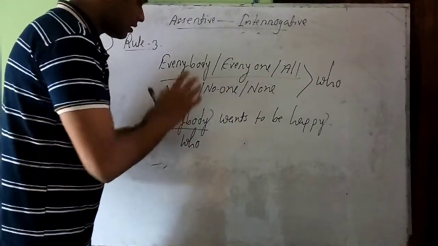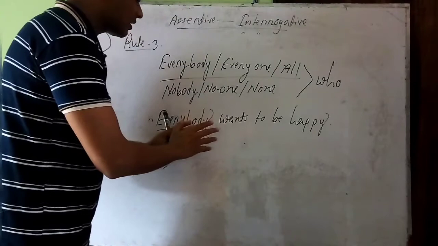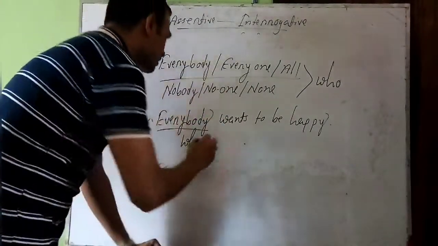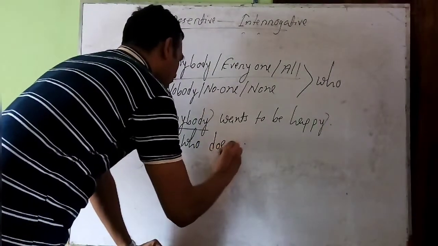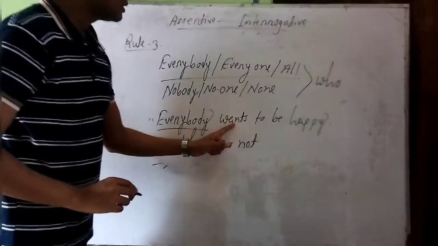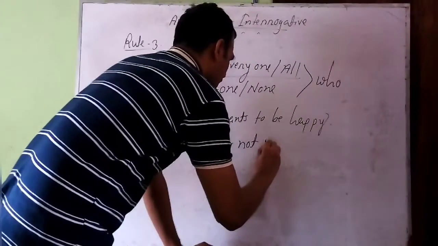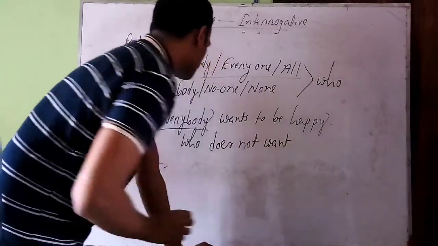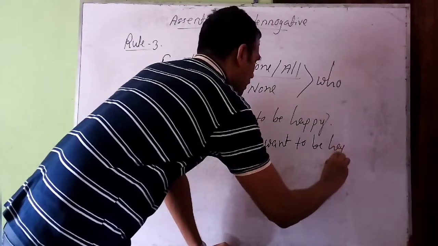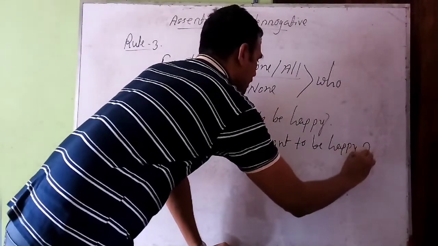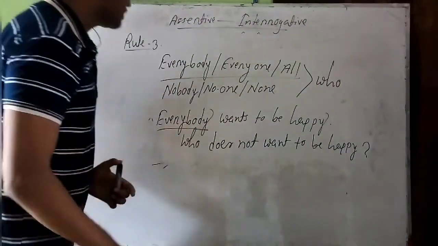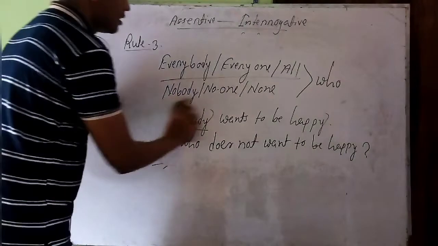as the verb is in present form having s or es at the end. That means we should take does here and add not with that does. Then we should put the present form of the verb like want in the rest of the sentence, to be happy, and the question mark. This is the answer.